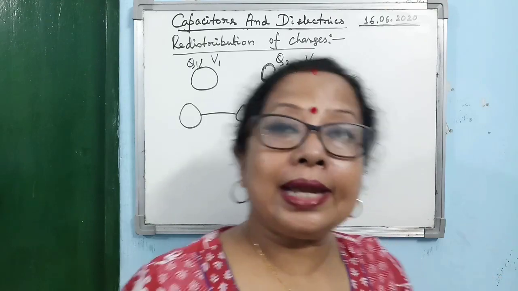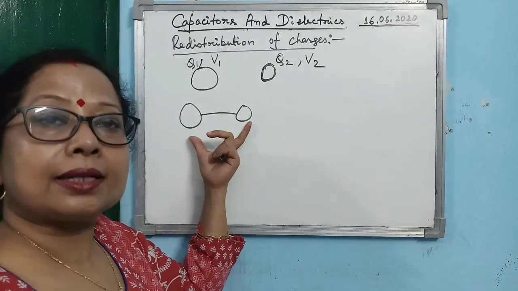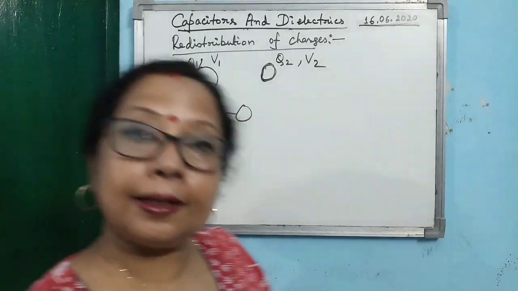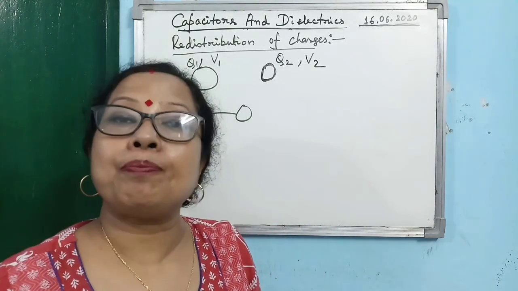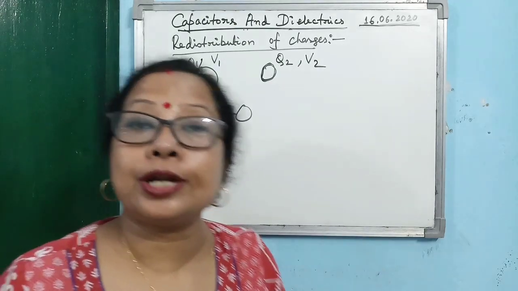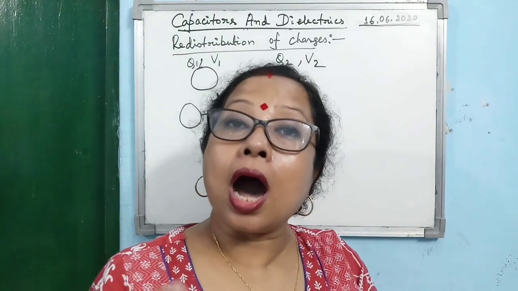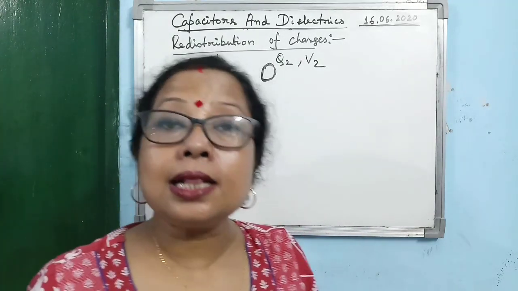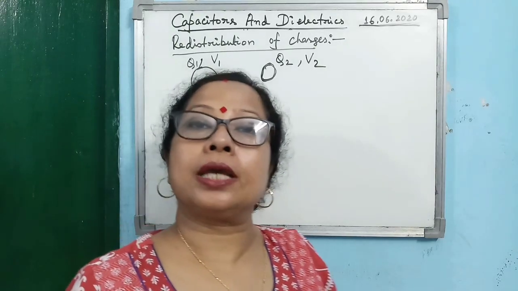That's why whenever two charged conductors are connected with each other, what will happen? Charge will flow, positive charge will flow from high potential to low potential. How long it will flow? Till the potential becomes equal.